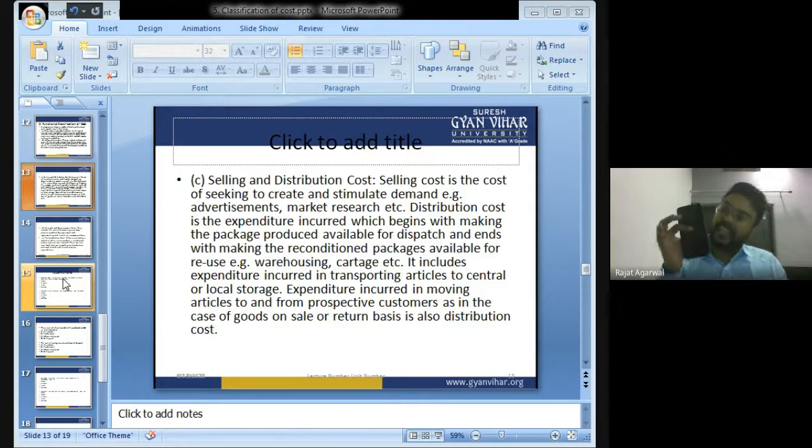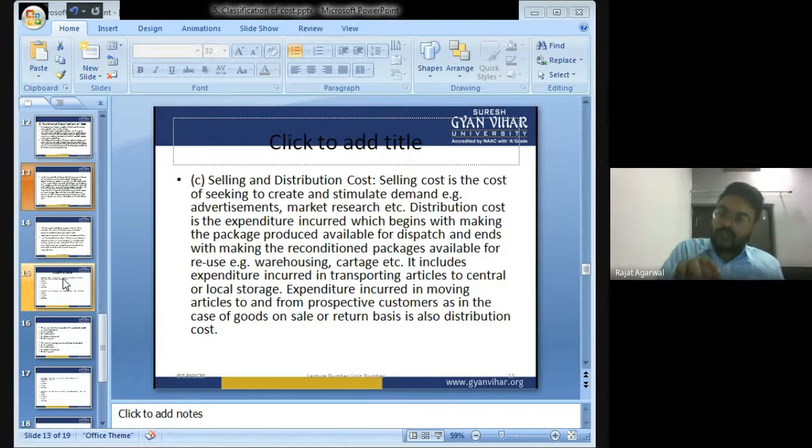To sell this iPhone, I am running an advertisement on television. In that advertisement, I am telling people that this iPhone has these features. This iPhone has a good quality camera. This iPhone is very rough and tough. This iPhone has 500 GB of storage. So in that advertisement, I am informing the people about this iPhone so that they can purchase it.